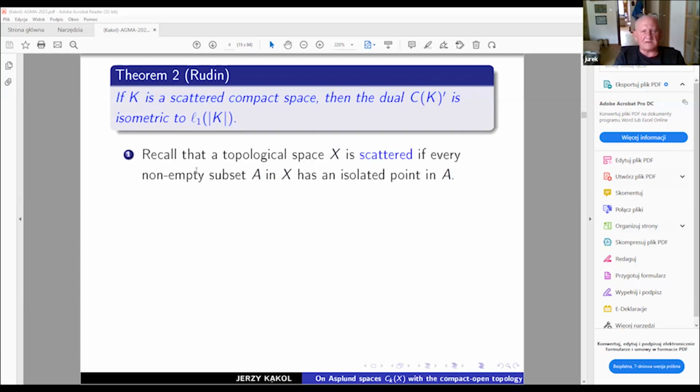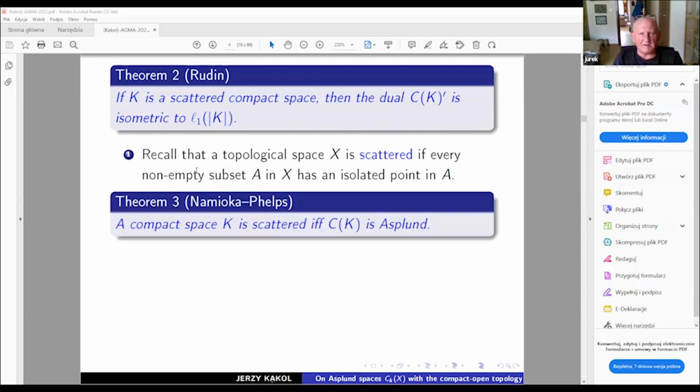So scatteredness, what does it mean to have the scattered property? A topological space X is called scattered if every non-empty subset A of X has a point isolated in the set A itself. We have many examples of compact scattered spaces. I'm going to add one or two of them just to show what the situation is in our subject.